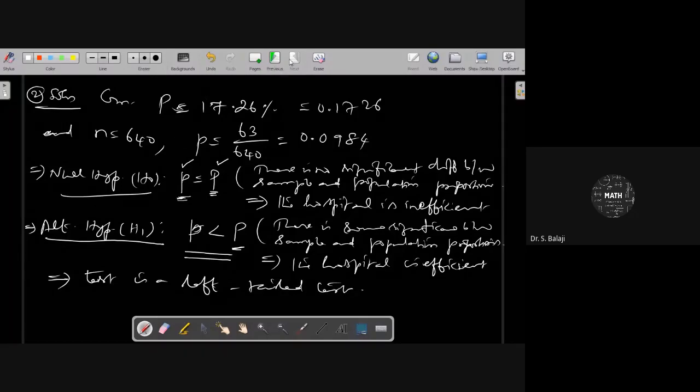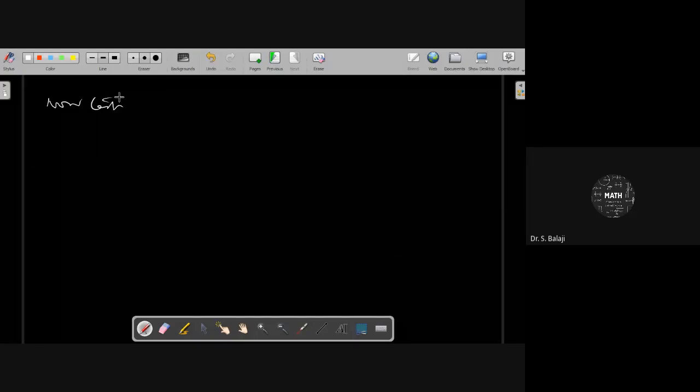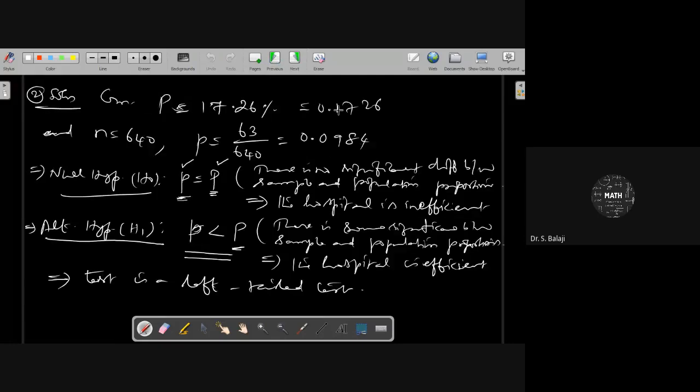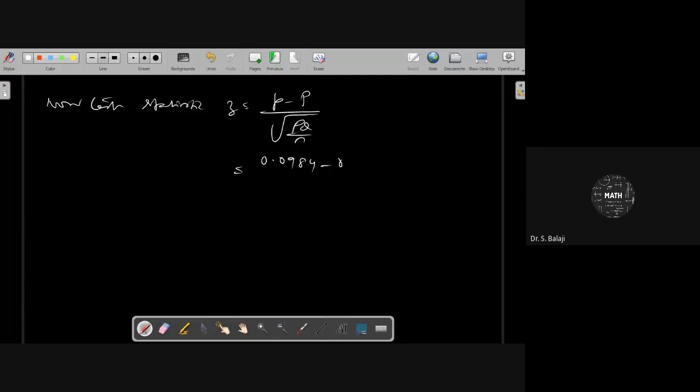Now identify the test statistic. The test statistic is z equal to (p minus capital P) divided by the square root of PQ by n. Here p is 0.0984, from the previous page, minus 0.1726, whole divided by the square root of 0.1726 times (1 minus 0.1726), where Q is 1 minus P and n is 640 patients.